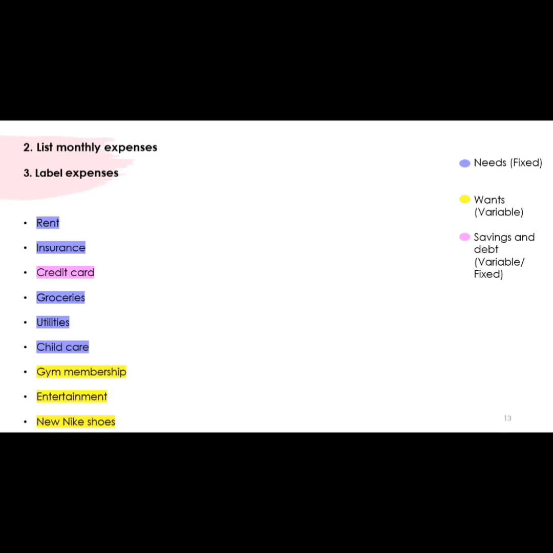Then I indicated my wants as yellow. Wants are usually quite variable, as it is not something that you need to have, so it's a bit more flexible when it comes to spending money. And then pink I used for my savings and debts. Now, savings and debt can be rather variable or fixed.